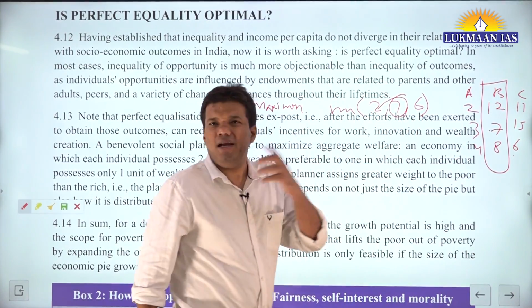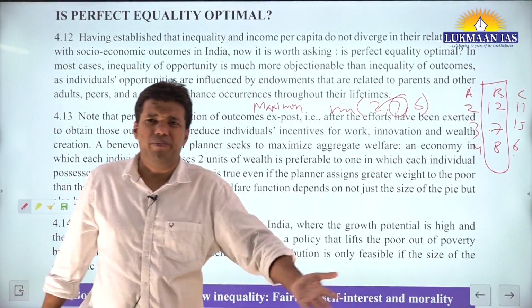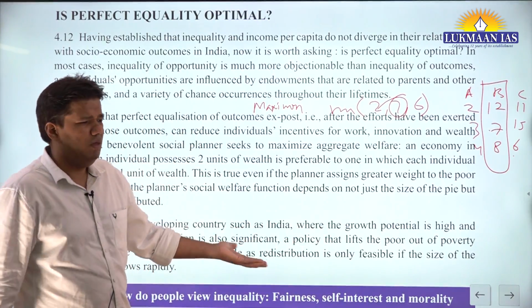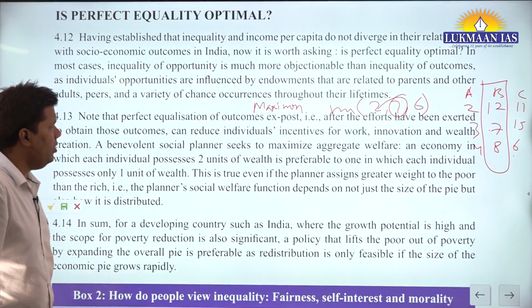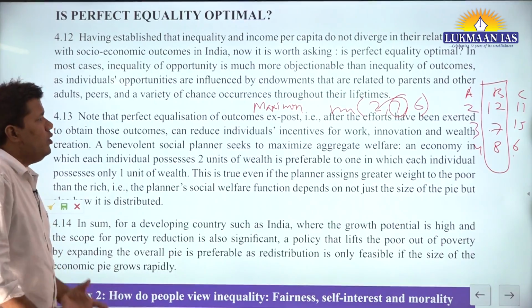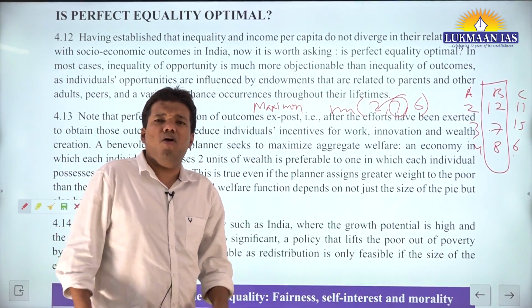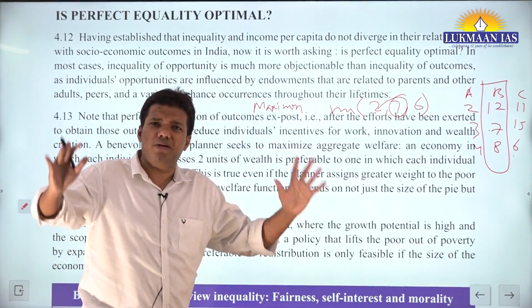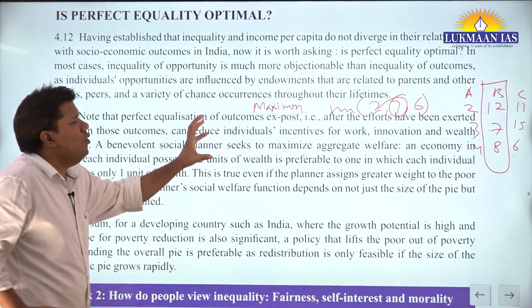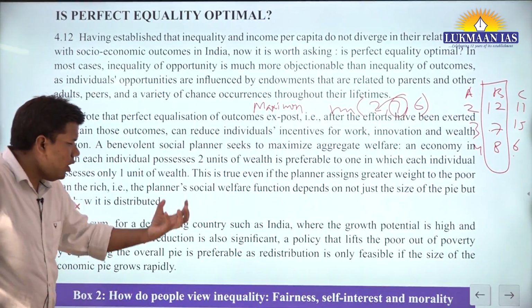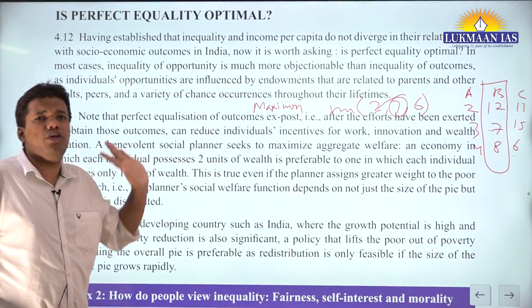If you are a student of mathematics, economics, or statistics, you will know it. This is a very simple concept, even in class 12 you must have read it. This is just a way of choosing. You could have also chosen max, or average, or Hurwitz criteria. They are different criteria. So when you compare, what John Rawls is trying to suggest is maximin.